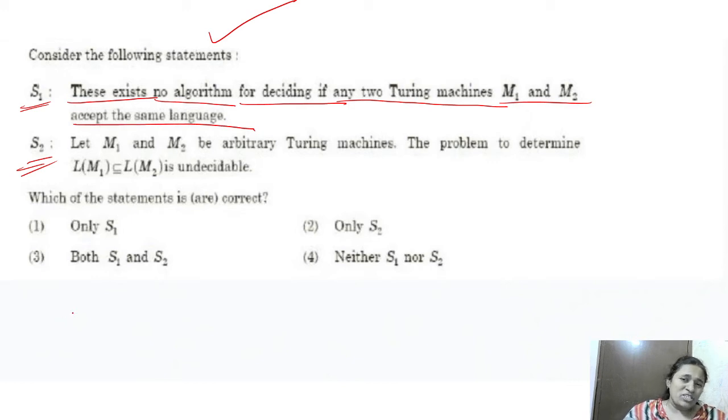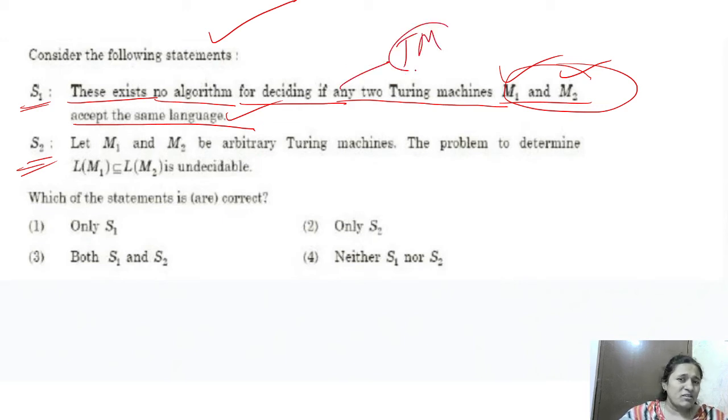For Turing machines, there is no algorithm to decide whether these two Turing machines accept the same language. It is not decidable. It is saying correct only.